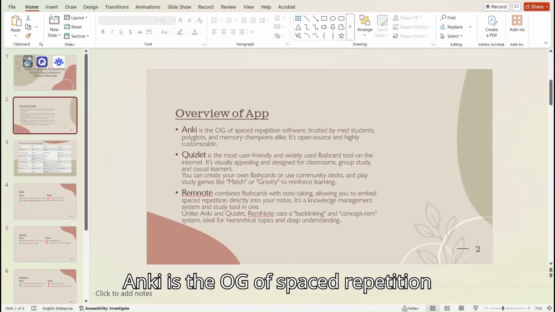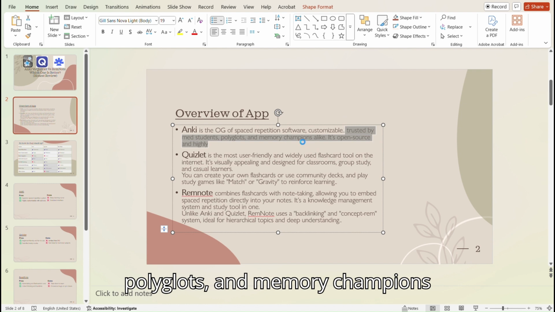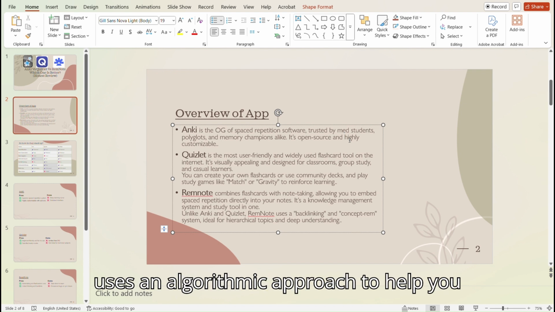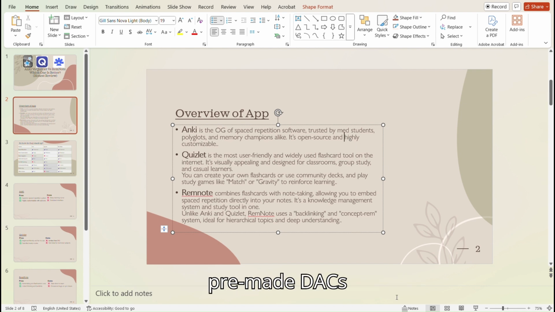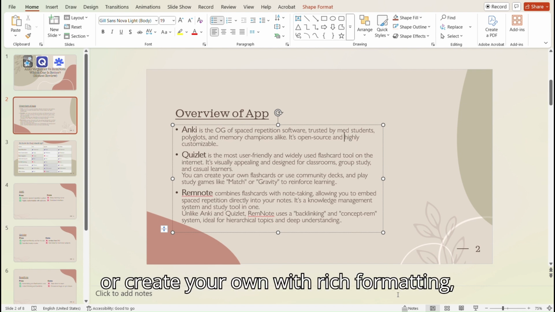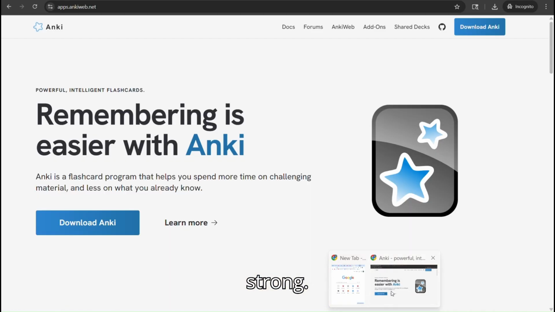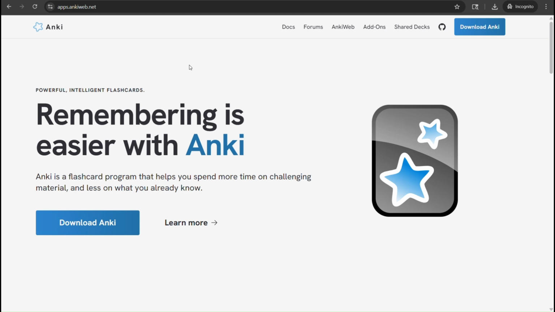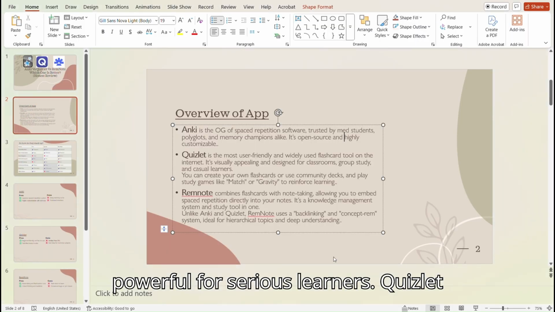Anki is the OG of spaced repetition software, trusted by med students, polyglots, and memory champions alike. It's open source and highly customizable. Anki uses an algorithmic approach to help you remember information just before you're about to forget it. You can install pre-made decks or create your own with rich formatting, images, and audio. The community is strong. The plugin ecosystem is massive, but it comes with a learning curve. Anki isn't flashy, but it's incredibly powerful for serious learners.